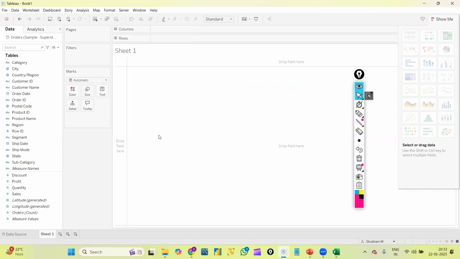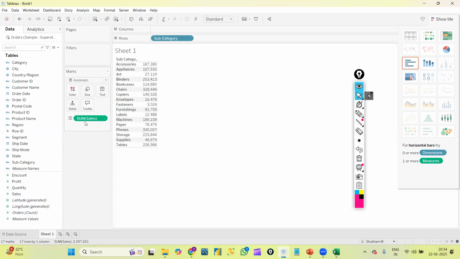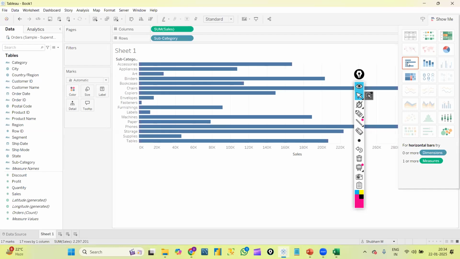Now, if we are confused about where to keep which field, it is very simple. There is no need for dragging and dropping; we can just double click any field here. Suppose I double click subcategory, by default it went into the rows part. Next I double click sales, and it came here, because this graph is selected. If I select the horizontal bar graph, sales automatically came to my columns, right?